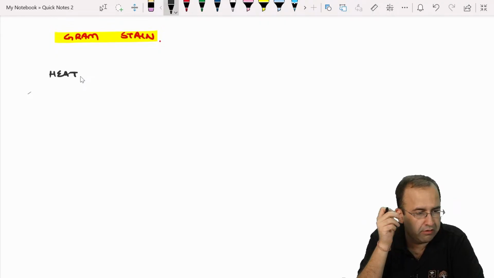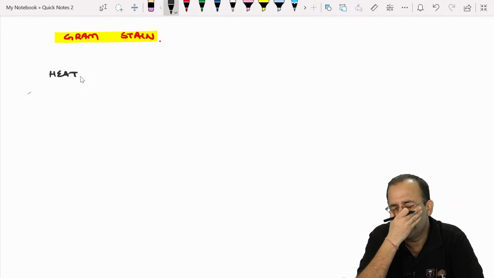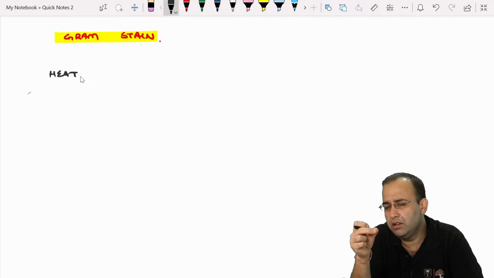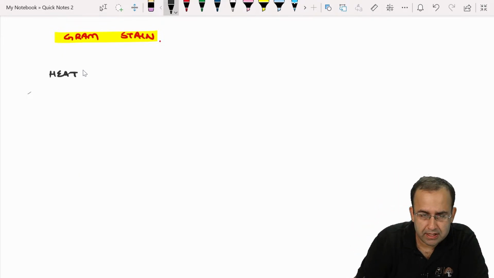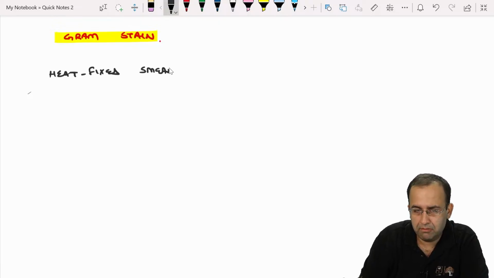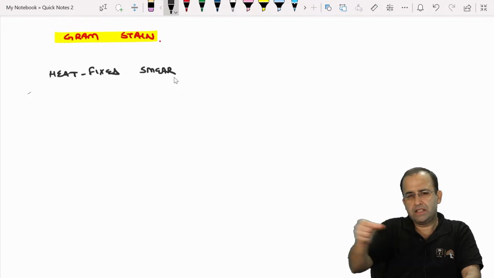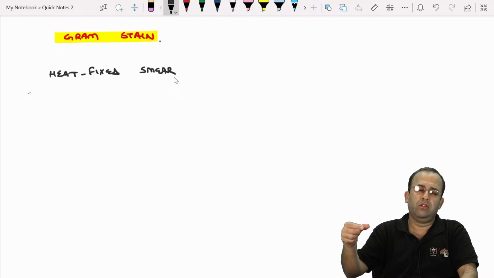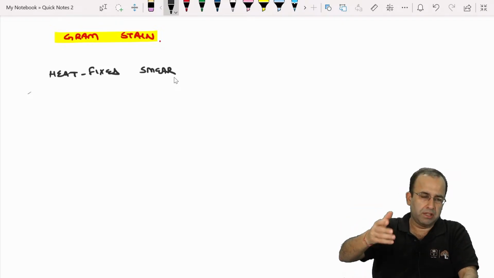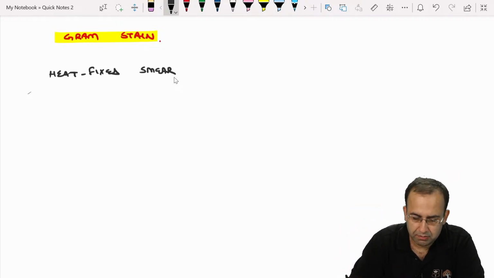When a slide is to be made, we heat fix the smear. Heat fixing means organism is on it, we pass it over the Bunsen burner slightly. We don't burn the organism, nothing like that. We just heat fix the smear.